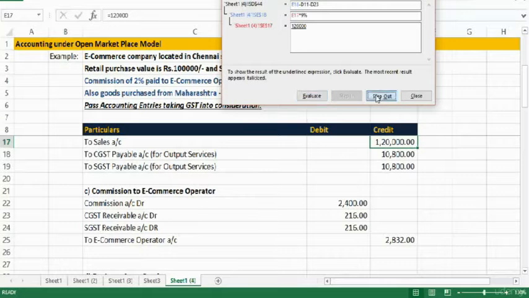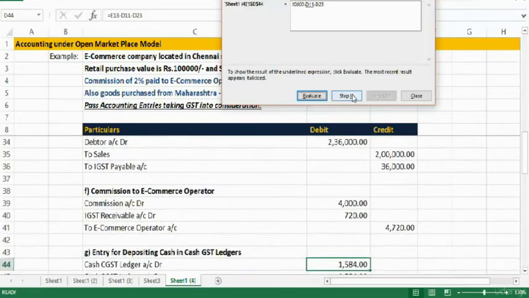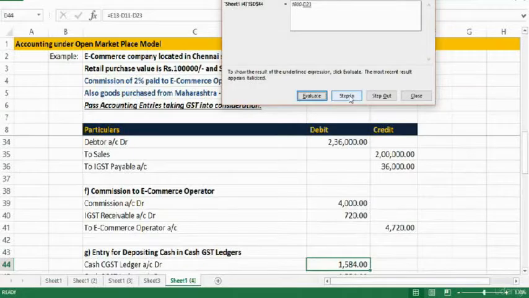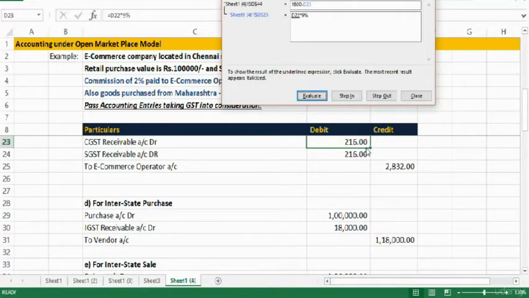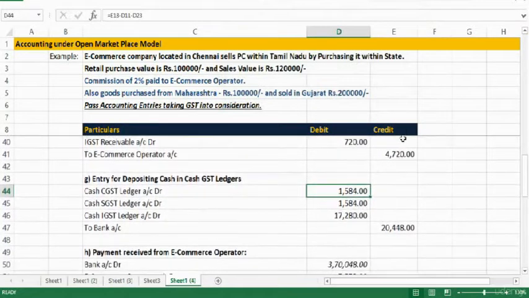Then, from the 10,800 I'm going to deduct CGST receivable of 9,000. I'm also going to deduct CGST receivable of 216. This 216 is on commission, that is GST on commission, so that is also deducted. It means after deducting these we get 1,584, that is payable to government.